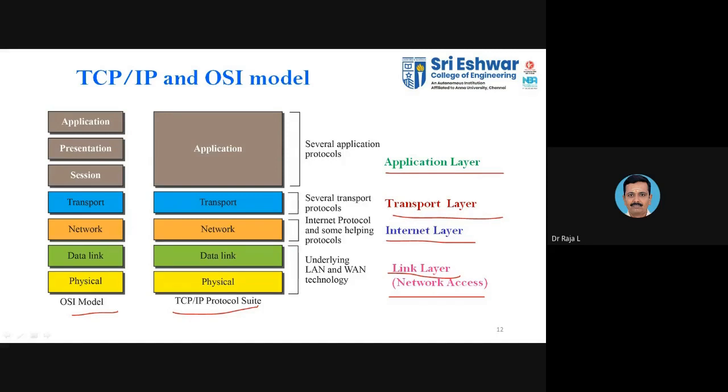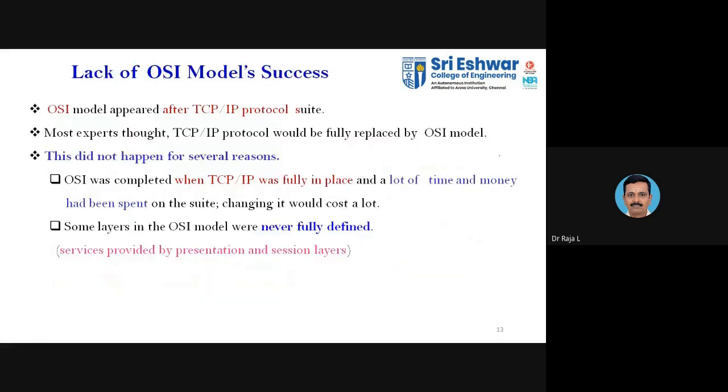Whereas in TCP you have 4 layers. When you are not separating these two, you have the data link and the physical. These two club together to form the link layer, or network access layer, then the internet layer, then the transport layer, and finally the application layer. So we have 4 layers available in TCP/IP.